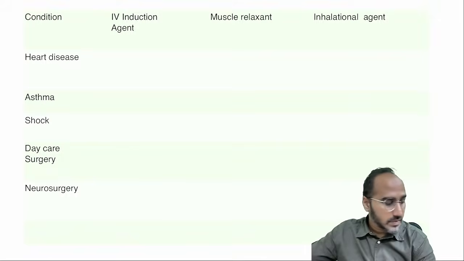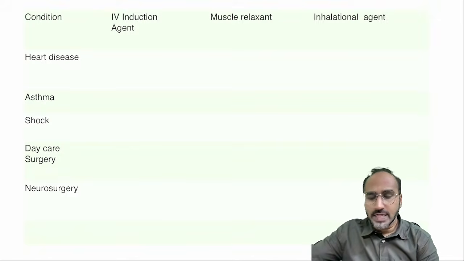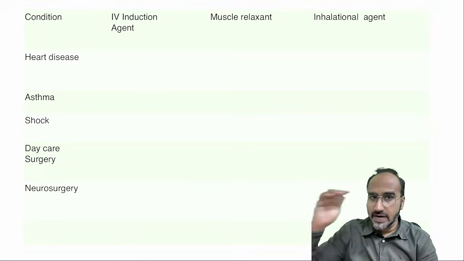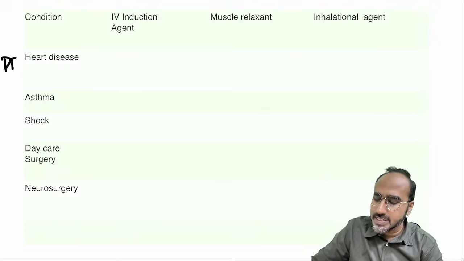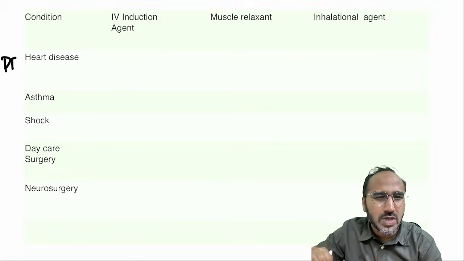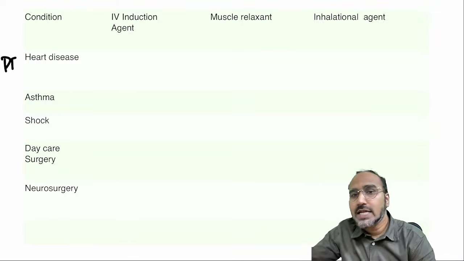Next, guys, this is the summary of all the general anesthesia we have just discussed. Just look over here, guys. If the patient is having a heart condition, what is the IV induction agent? If you want to give general anesthesia to a patient who has heart disease, what is the IV induction agent, what is the muscle relaxant, and what is the inhalational agent?